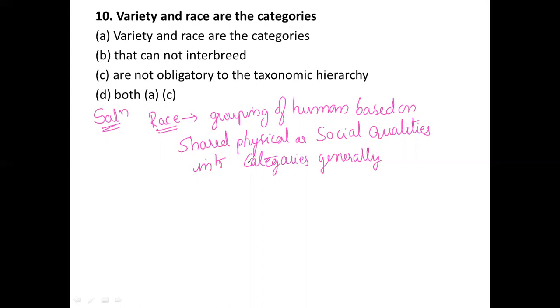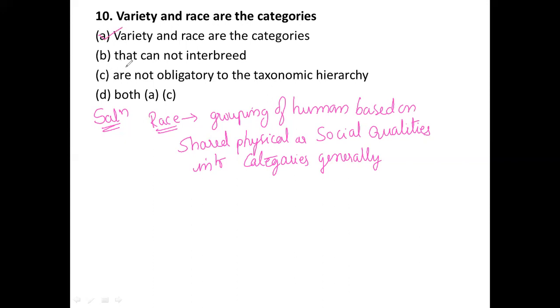Here they have given four options for three statements. Variety and race are the categories. Variety and race are the categories, so this is a correct option.